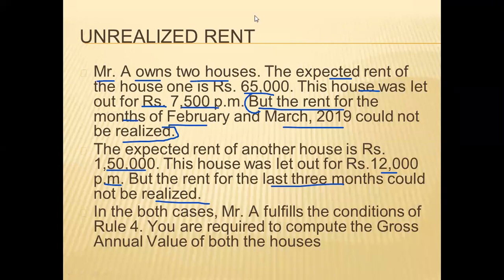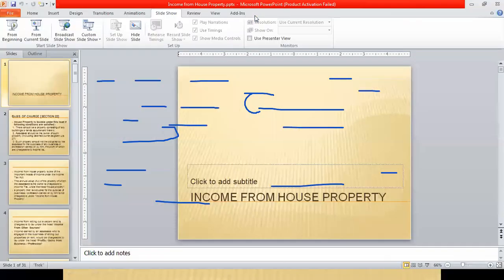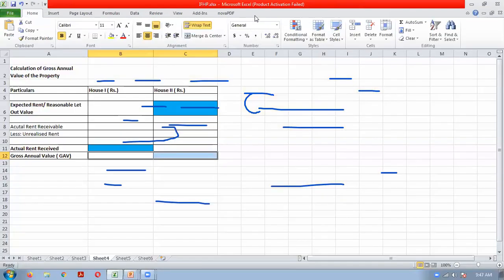It means you have let out the property, but you are not able to collect the rent from the tenant. So in that case, how we will calculate the gross annual value, that we will understand today. So let us solve one by one property.